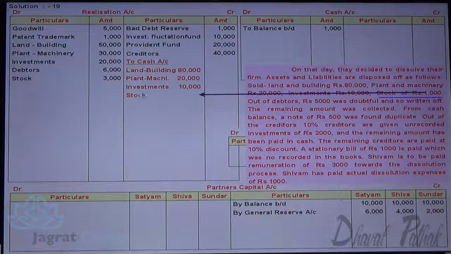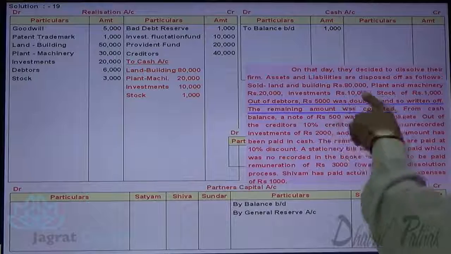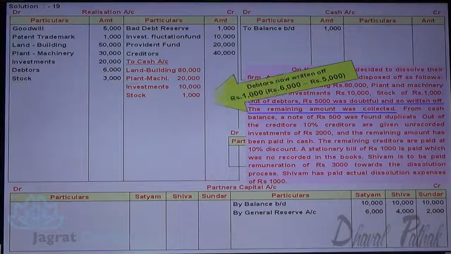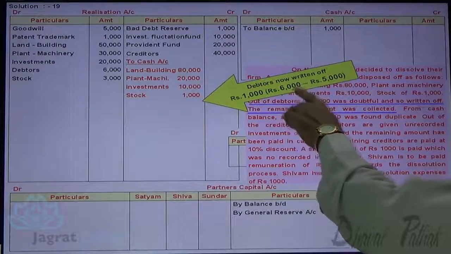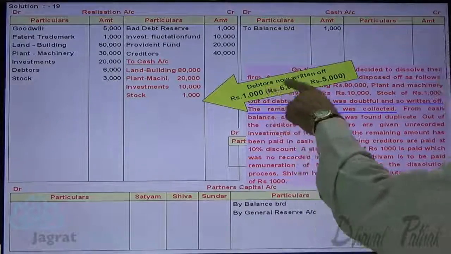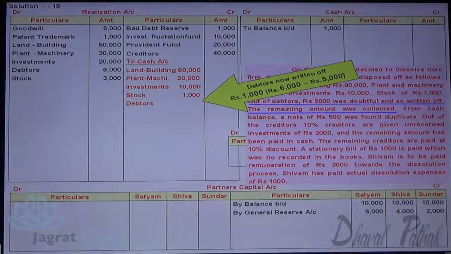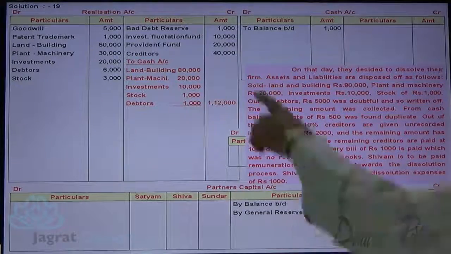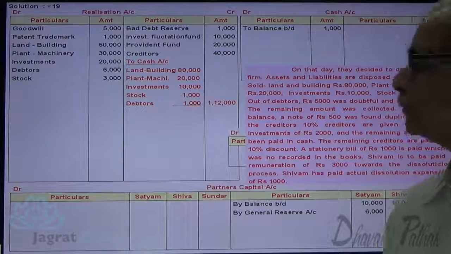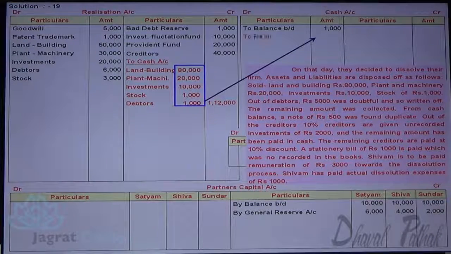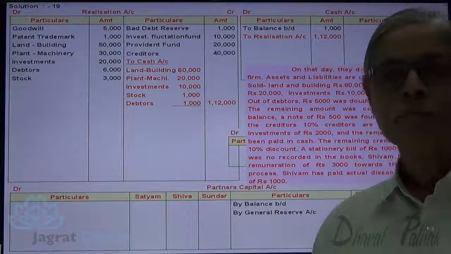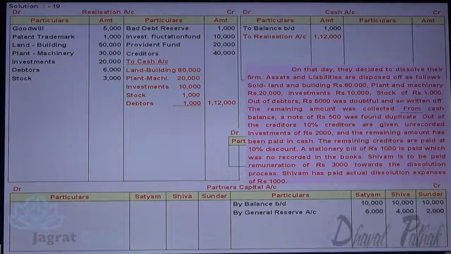Stock realized 1,000. Cash account debit, realization account credit. Of the debtors, 5,000 was doubtful, so the remaining amount was collected. So debtors were 6,000. Look at the debtors, 6,000. Now 5,000 written off, so 1,000 realized. So cash account debit 1,000, realization account credit 1,000. Total value realized is 1,12,000. Now this 1,12,000 will be debited to the cash account, realization account credit. So now we have realized the assets so far.